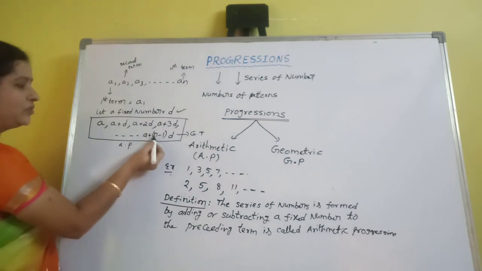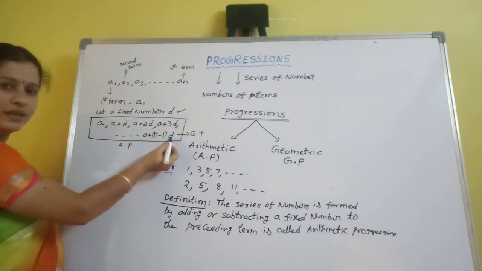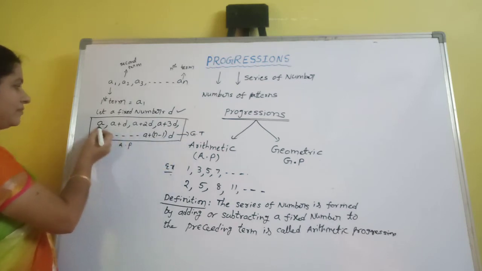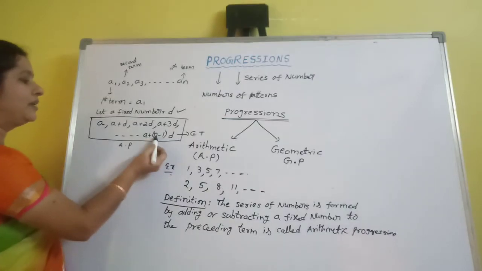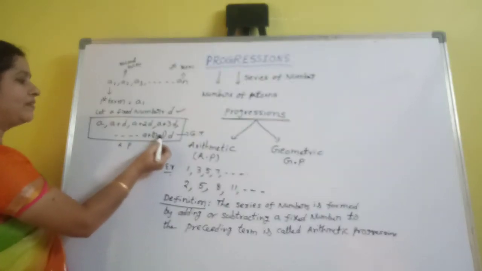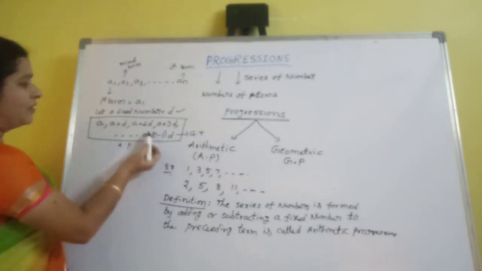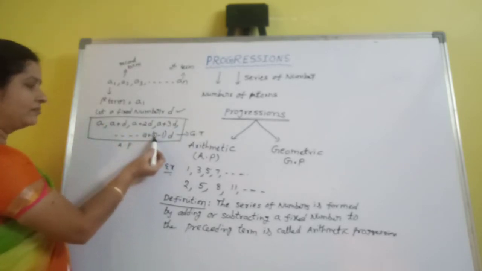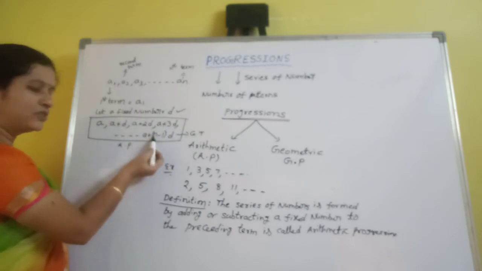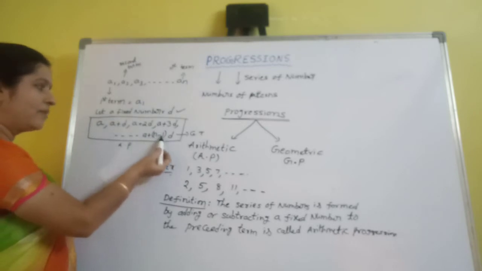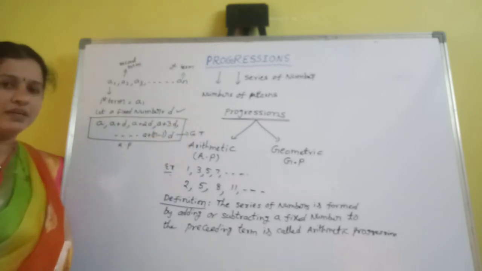Here substitute n value 1: 1 minus 1, 0, 0 into D, 0. So first term A. It is satisfied. Second term, n value 2, substitute here: 2 minus 1, 1 into D, A plus D is the second term. For third term substitute 3: 3 minus 1, 2D. For fourth term substitute n value 4: 4 minus 1, 3D. So it is the general form of the AP.